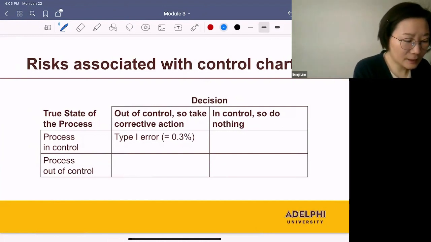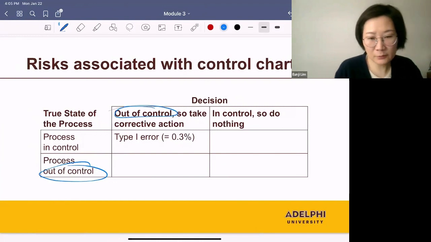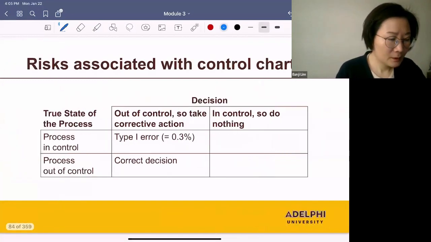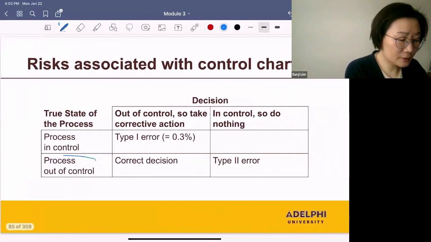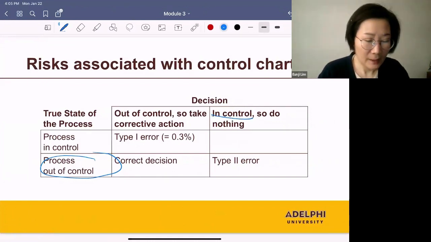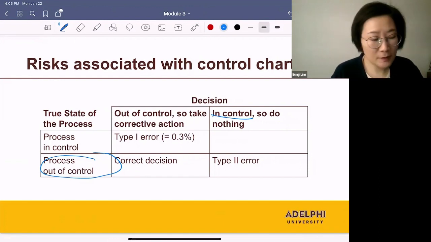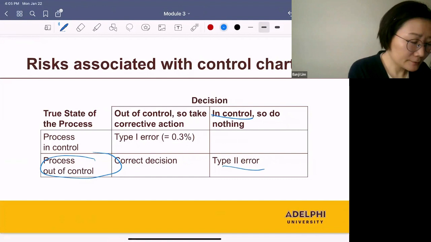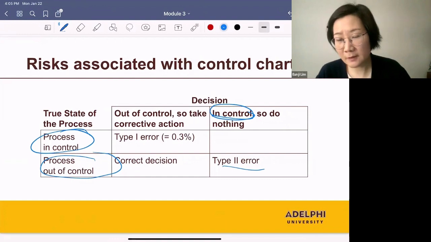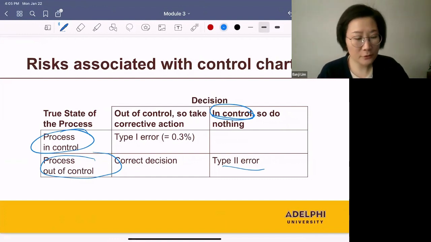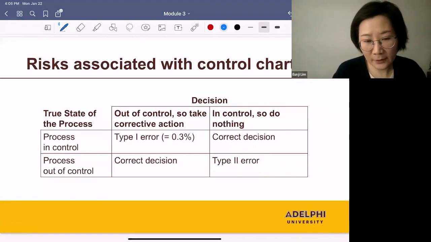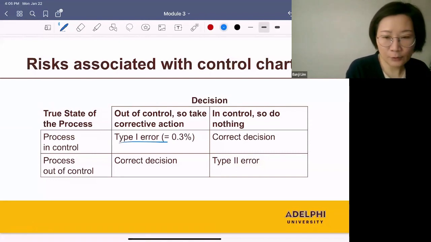Next, the process is out of control, and we conclude that the process is out of control. Are we making the right conclusion? Yes. Next, the process is out of control, and we make a decision and say it's in control. Are we making the right conclusion? No, this is type 2 error. And next, the process is in control, and we conclude that the process is in control. Are we making the right conclusion? Yes. So we looked at all possible scenarios, and I want to focus on the type 1 error, and I